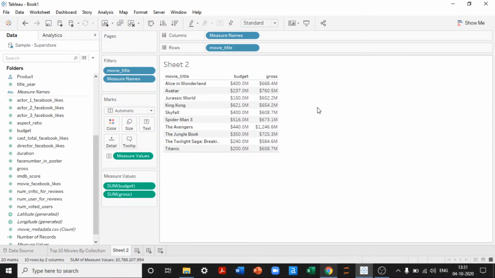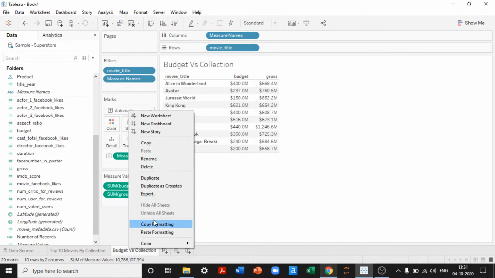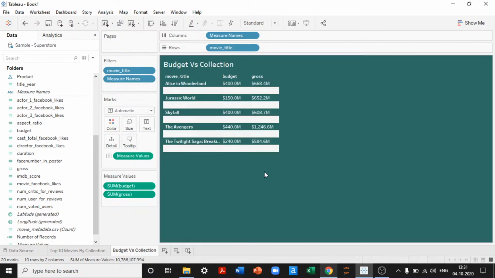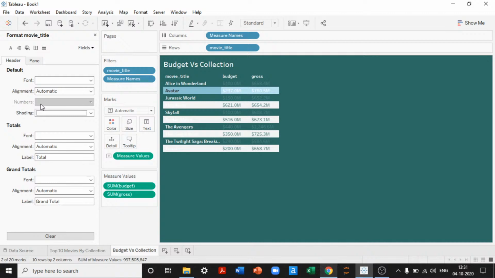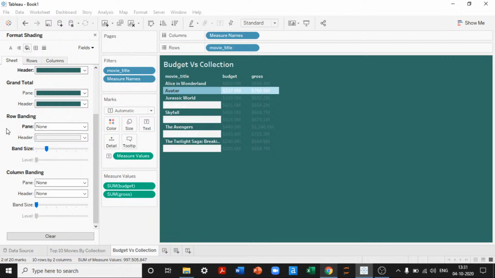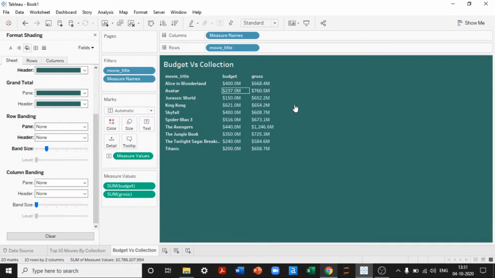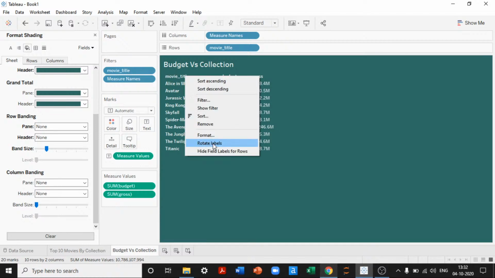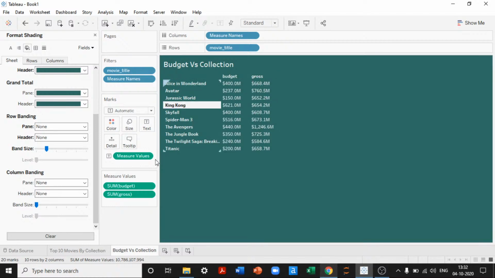So it's a huge difference between the budget and the collection that the movies made, which tells us the profit. So I'll say budget versus collection. I'll paste the formatting. Once I paste this, everything will be like this. I'll right click and format this as well. I don't want anything in my row banding as well as column banding. I'll keep this none here as well. So our data becomes clean and good. I want to show this title, but the other things will be there, budget and gross.